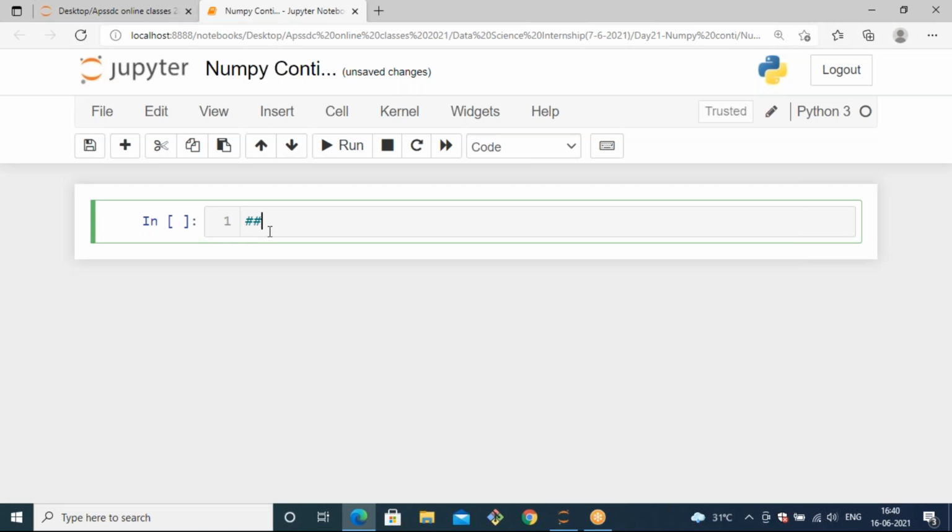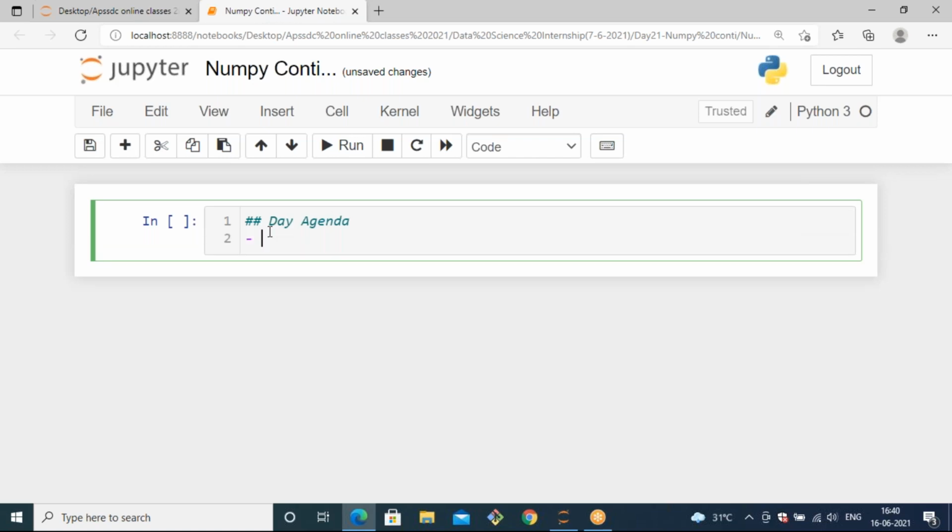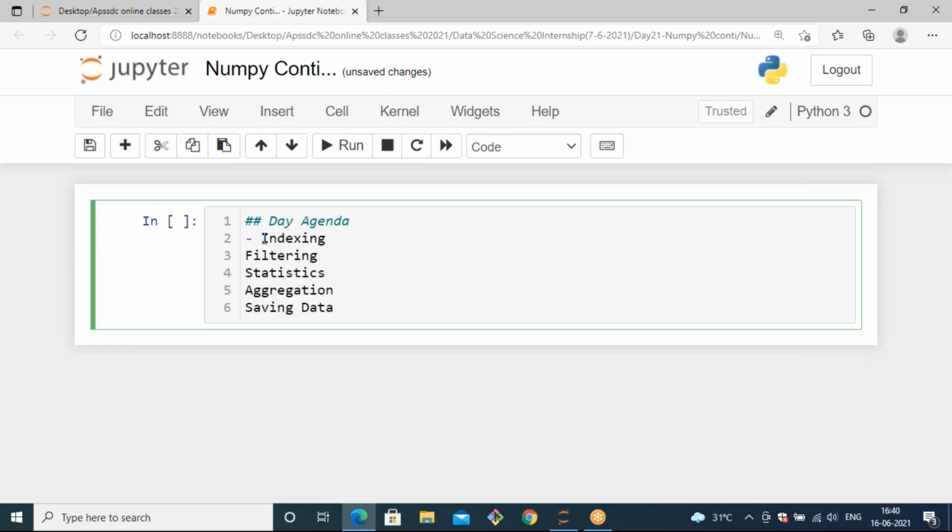Today's agenda is indexing. So how to calculate the index in NumPy, and next we will see filtering, and next we will see statistics of NumPy, and next we will see how to save a NumPy array and how you can use it after saving. So these are all the topics we are going to see. So try to convert this cell into markdown.